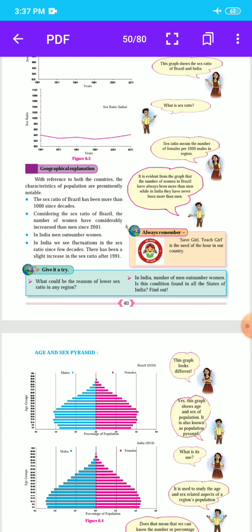Geographical explanation: with reference to both the countries, the characteristics of population are prominently notable. The sex ratio of Brazil has been more than 1000. In Brazil, the number of women has considerably increased compared to men since 2001. In India, men outnumber women.